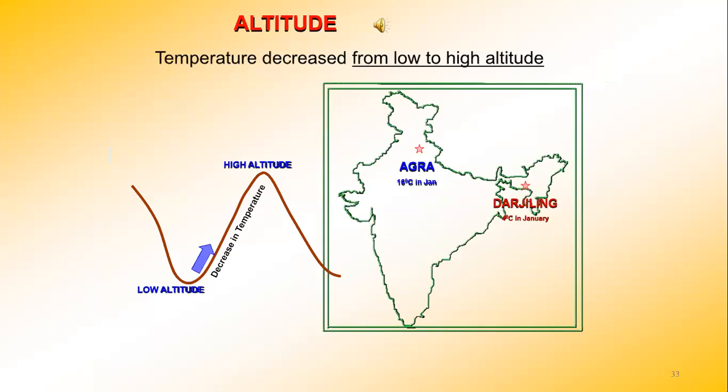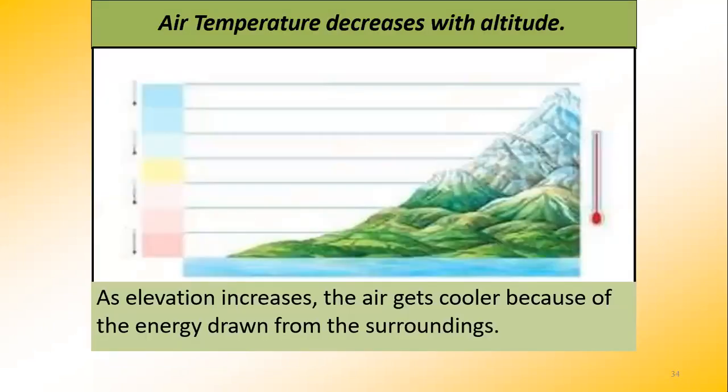Now, over here you can see Agra is 16 degrees in January, whereas Darjeeling is 4 degrees in January. Same month, but the temperature differs. The temperature of the air decreases with altitude. As elevation increases, the air gets cooler because of the energy drawn from the surroundings.